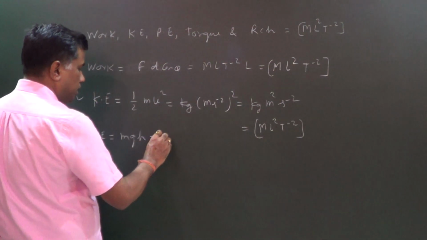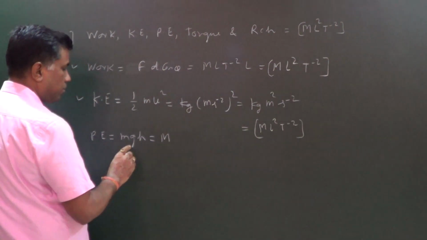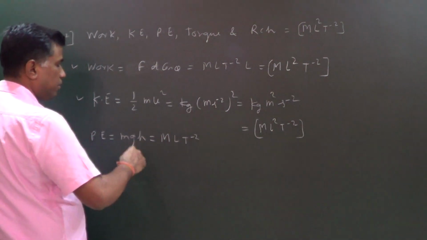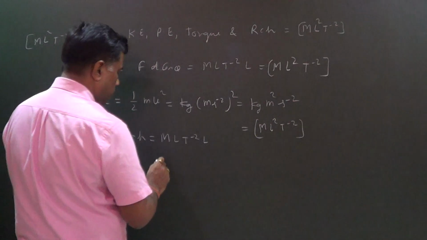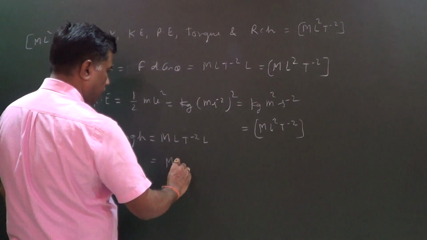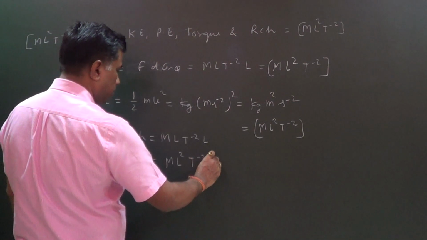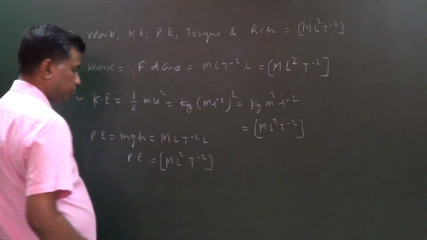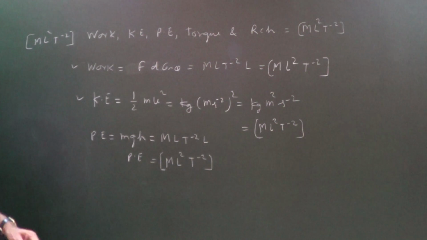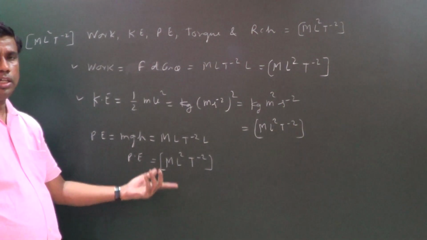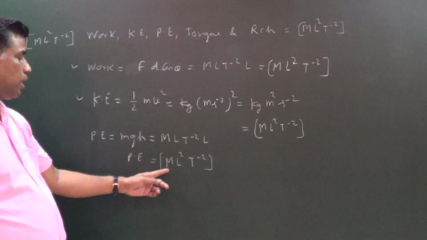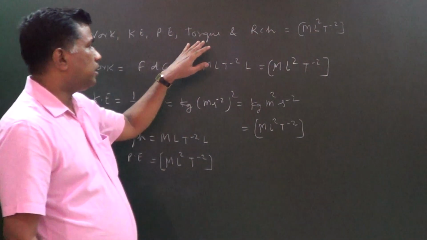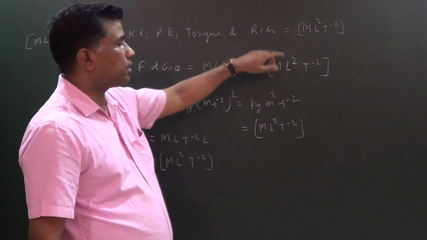So dimension of mass is M, dimension of acceleration due to gravity is L T power minus 2, and dimension of height is L. So M L power 2 T power minus 2 is the dimension of potential energy. So gravitational potential energy or any kind of potential energy has the same dimension M L power 2 T power minus 2. Students, you can find the formula for torque and RCH.